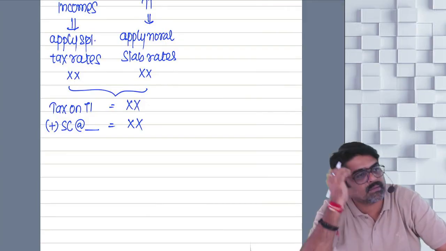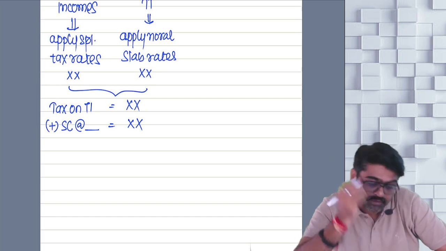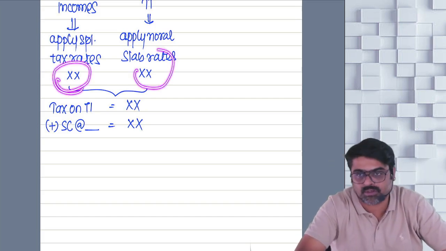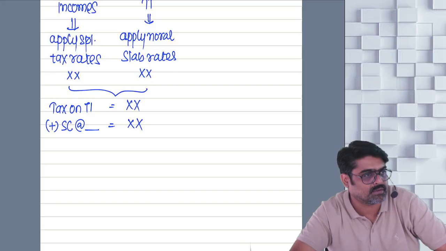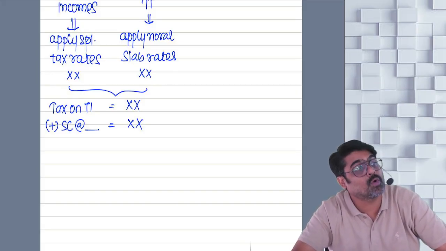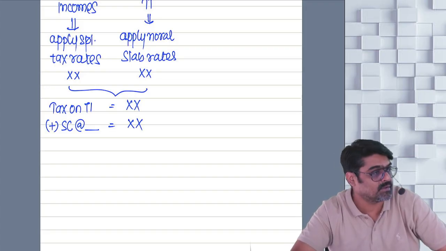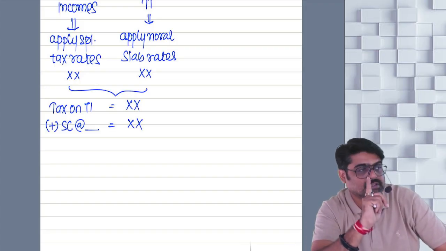What if the total income is more than 1 crore but up to 2 crores? Then special incomes also 15%, normal incomes also 15%. Yes or no? What if your total income is more than 2 crores? Then 25%. If total income is more than 5 crores, then 37%.